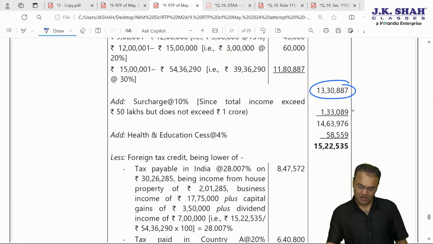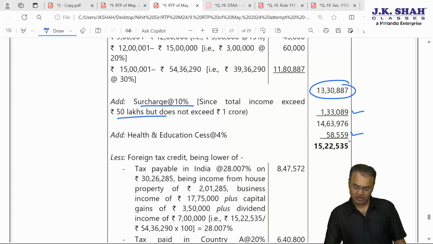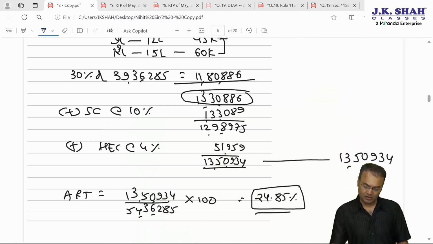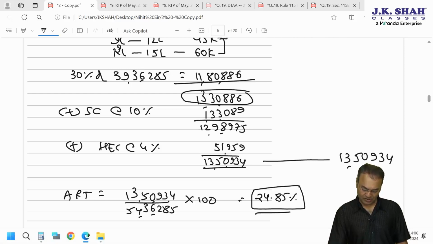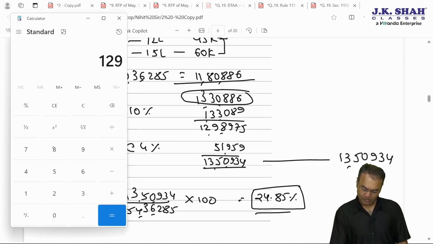Okay. Then surcharge at the rate of 10%. Health and education cess, 1522 535. Ours is... we goofed up in surcharge. 1298 975 into 0.04 is 51 959, correct.